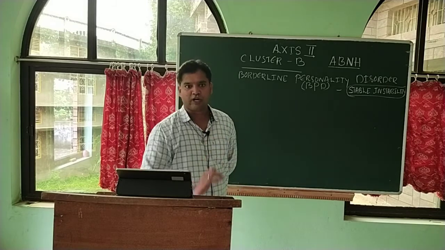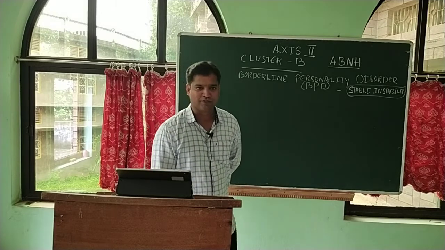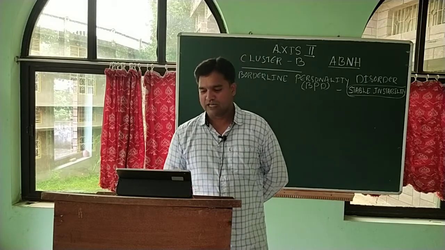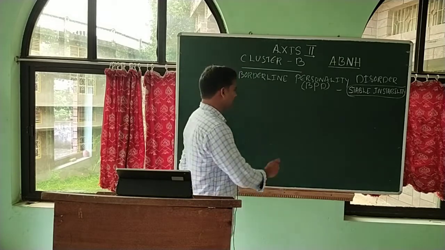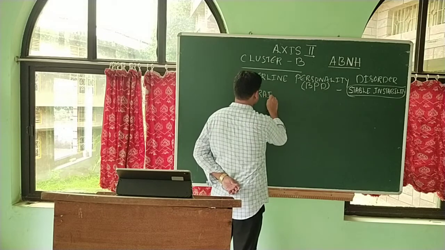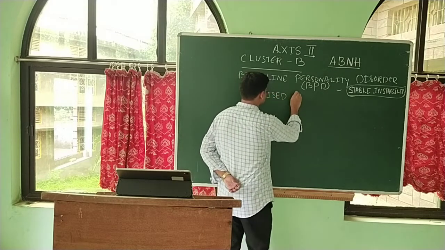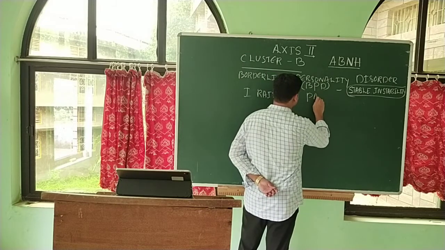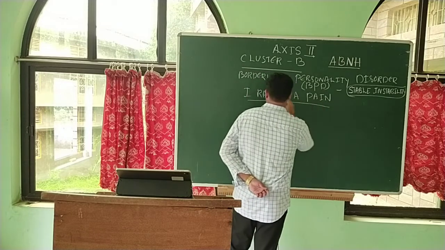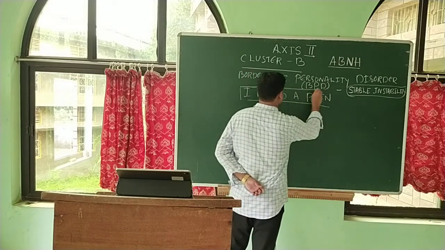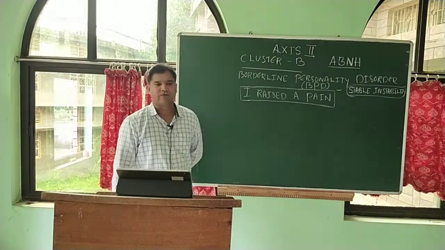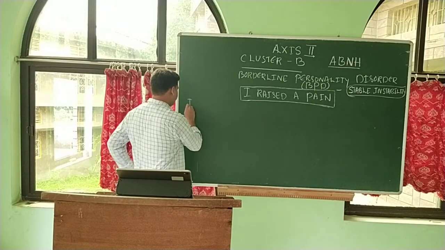We shall start with the acronym directly, since you are very familiar with acronyms. To remember the various characteristics of the personality disorder, we shall use the acronym I RAISED PAIN. It's a little long one. I RAISED PAIN is the acronym used for describing borderline personality disorder. And what does it mean? I stands for identity.